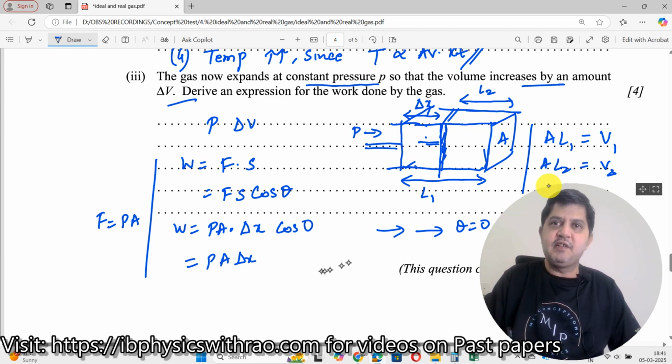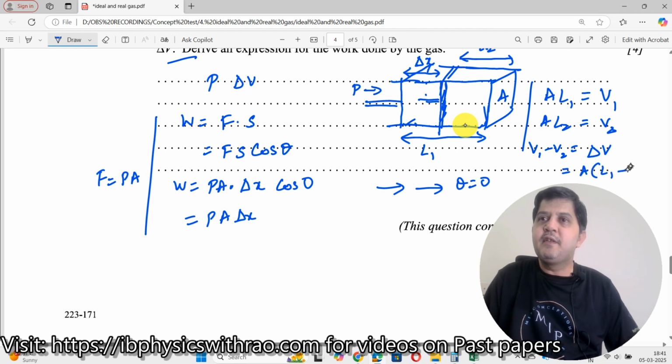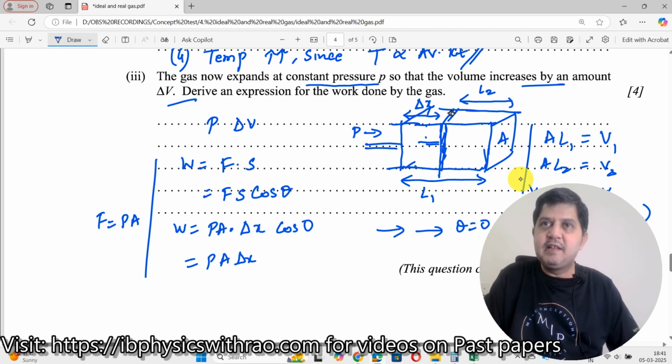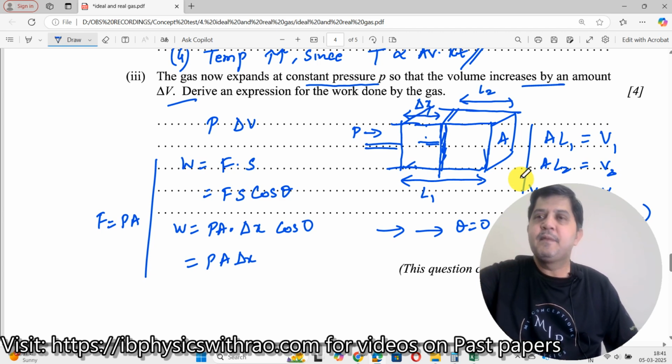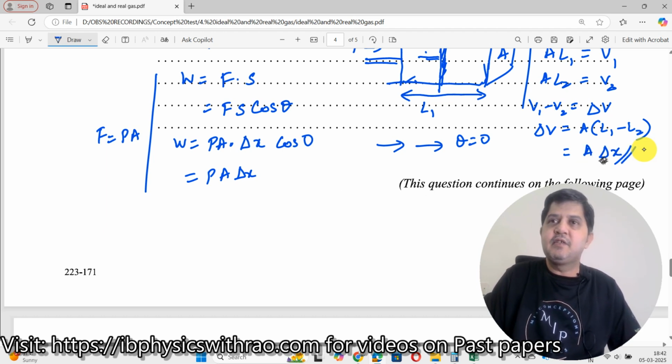So now, if I take delta V, the change in volume, which is V2 minus V1, I can write this as A into L2 minus L1. What is L2 minus L1? Look at this: this is your L1, this is your L2, so this difference is this delta x over here. So delta V is equal to A into delta x. I have already got delta V is equal to A into delta x.